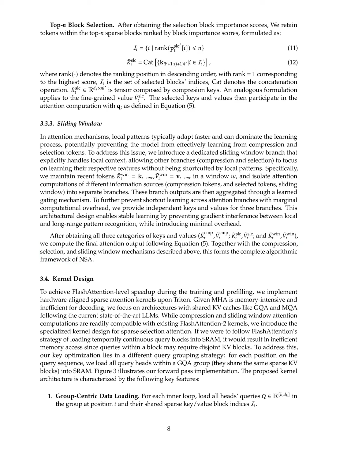In this section, we introduce our remapping strategies, which include token compression to aggregate information into block-level representations, token selection to preserve relevant keys and values efficiently, and a sliding window mechanism to manage local context. These strategies work together to enhance attention computation while minimizing computational overhead and preventing gradient interference.